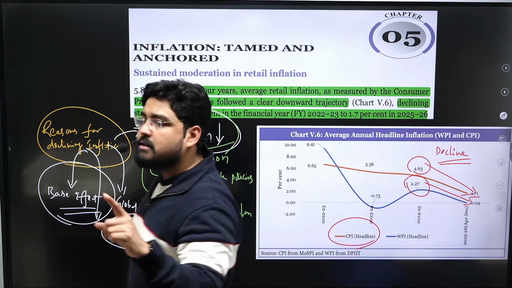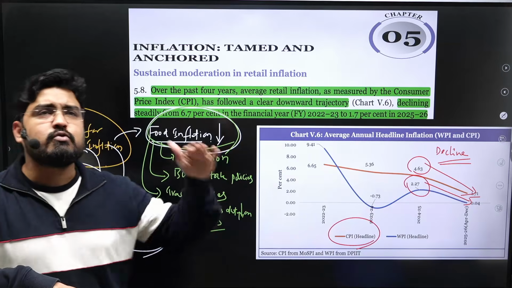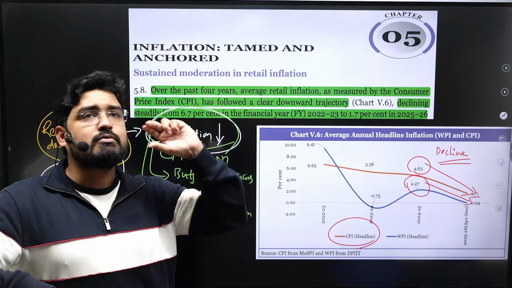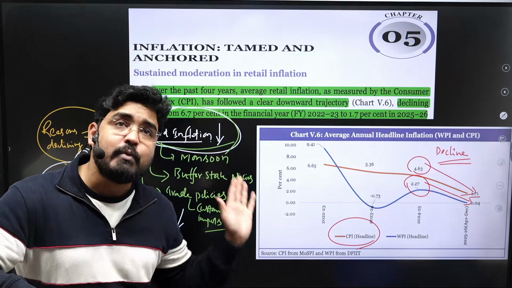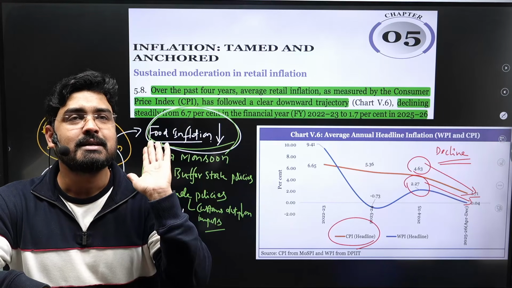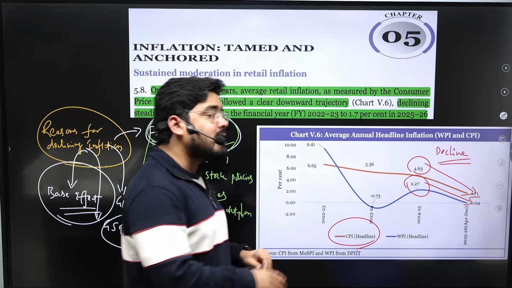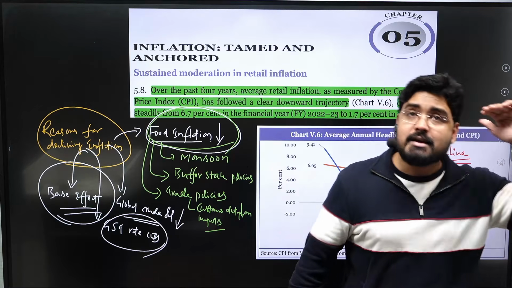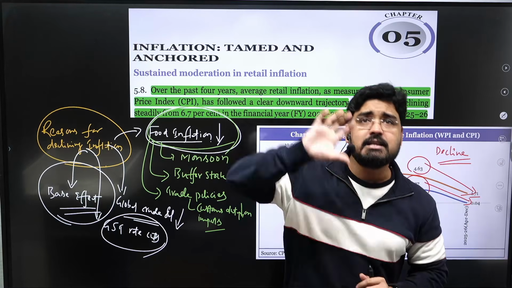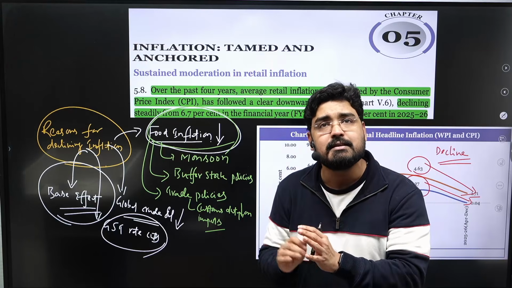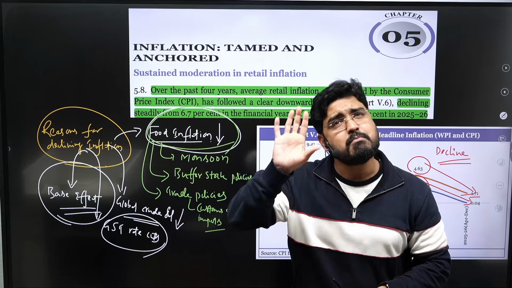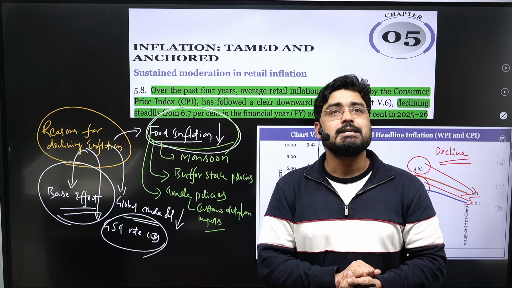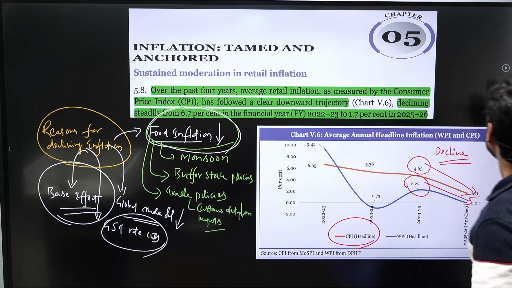When the price level in the previous year's corresponding period is very low, any small or moderate rise in the prices may appear to be very high inflation. On the other hand, when the last year's price levels are very high, then even a significant price rise this year may not appear to be very significant, but appears to be moderate. So last year the inflation was very high.